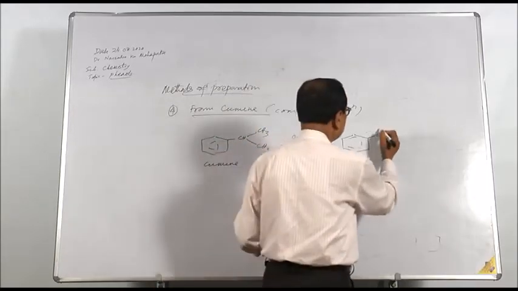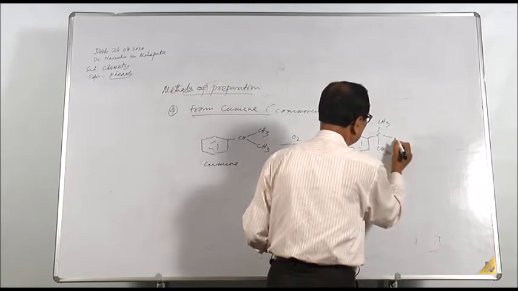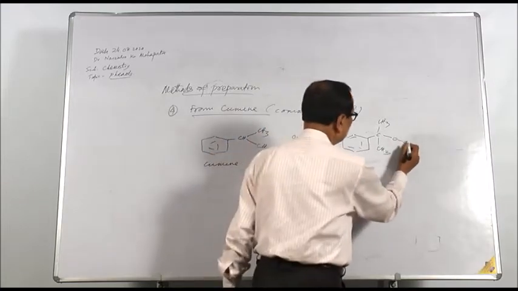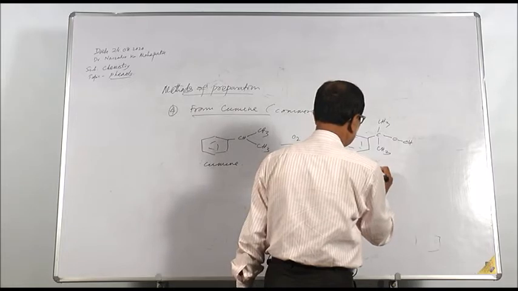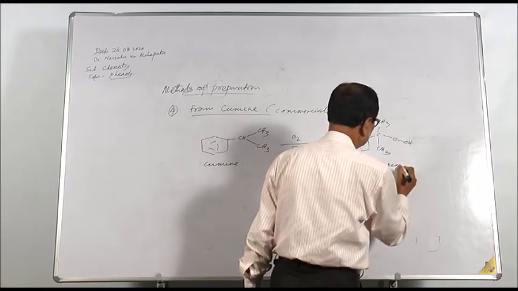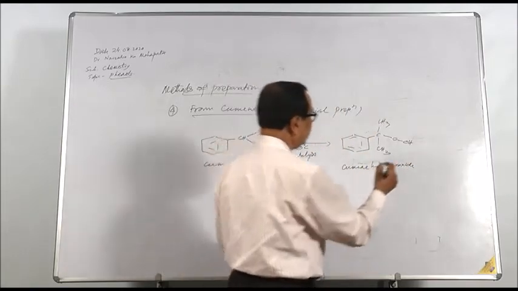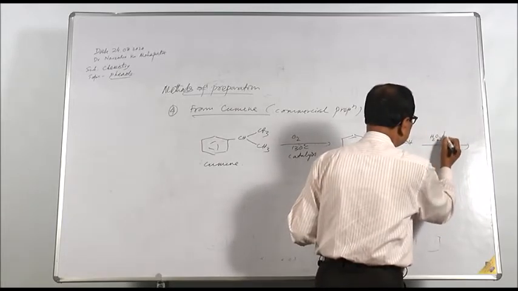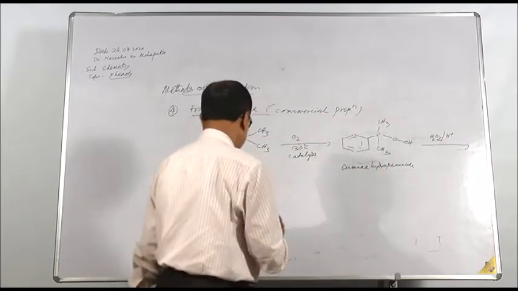Cumene hydroperoxide: CH3, CH3, O, OH. This cumene hydroperoxide, when treated in presence of acid H plus, gives phenol.